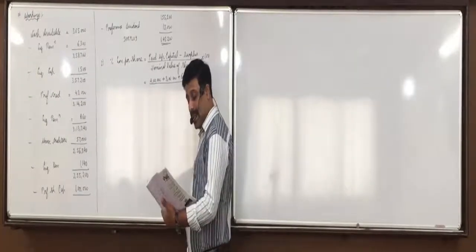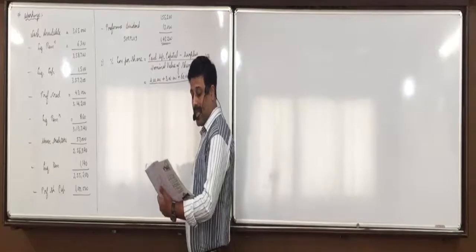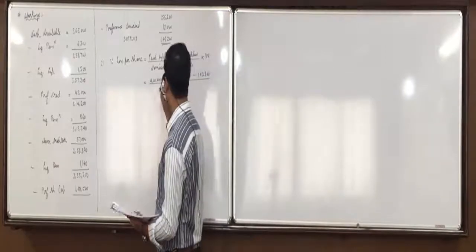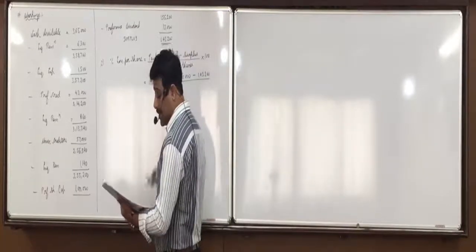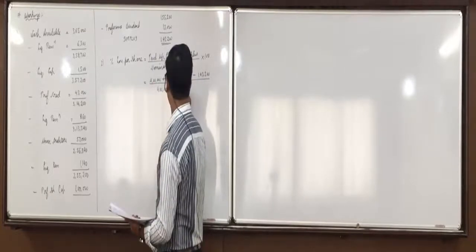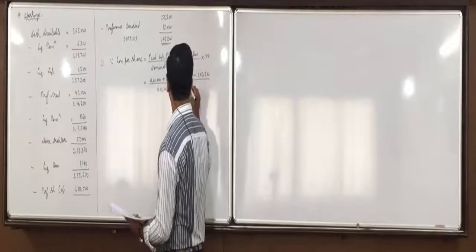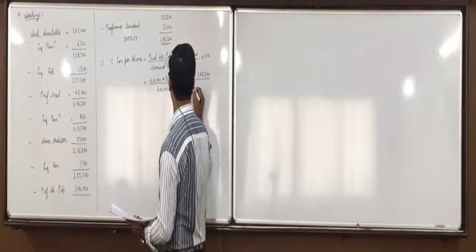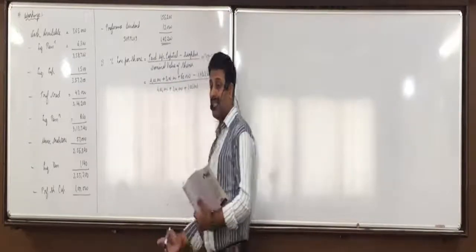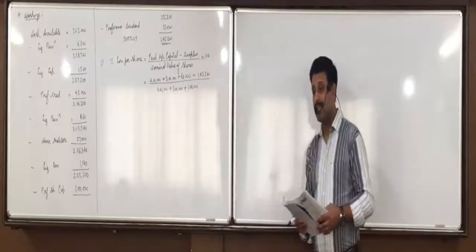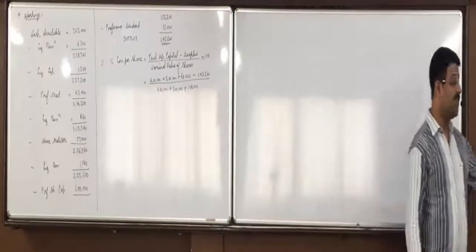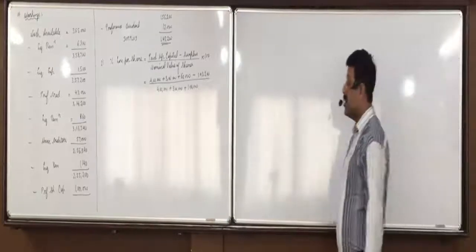Now nominal value, see here on the liability side. First one is 40,000 into 10, 4 lakhs. Second one is 30,000 into 10, 3 lakhs. But third one is 20,000 into 5, the nominal value is 1 lakh. Paid up is 60,000, 3 rupees. Did you understand this everyone?